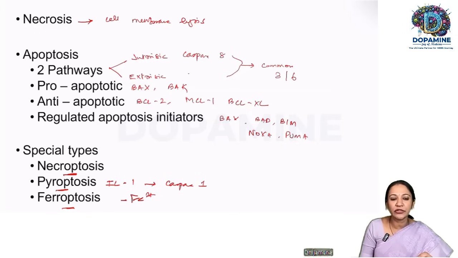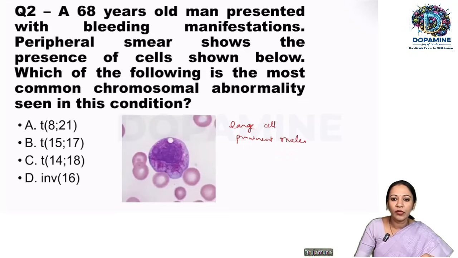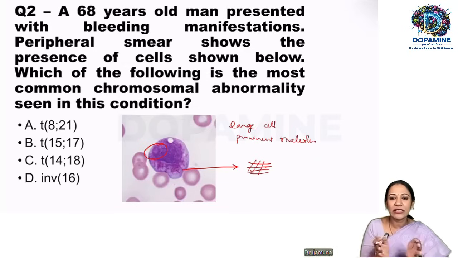We'll move on to the next question. So we have a 68-year-old man presenting with bleeding manifestations. Peripheral smear showed this characteristic cell. So what is this cell? As you can see here, this is a large cell. We have a prominent nucleolus. So this is the nucleolus. And in the cytoplasm, you have something like this, just like a bundle. So that particular cytoplasm, that is called as faggot bodies.